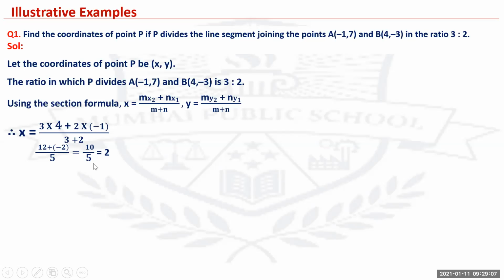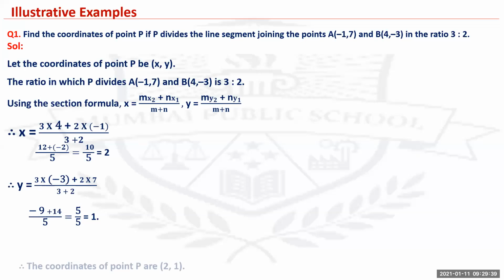So what is the value of this? 10 upon 5, you'll get the answer as 2. So the x coordinate of point P is 2. Now y: (3 into -3 plus 2 into 7) upon (3 plus 2). So that is (-9 plus 14) upon 5. -9 plus 14 will give the value 5. So that is 5 upon 5 equals 1. Therefore, the coordinates of point P are (2, 1).